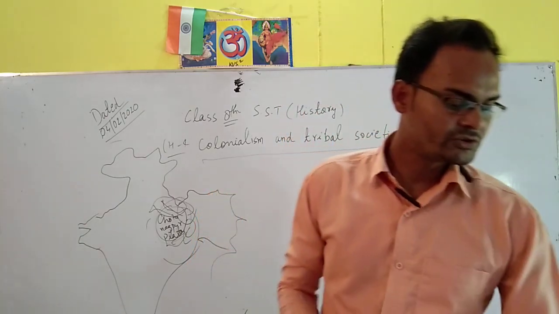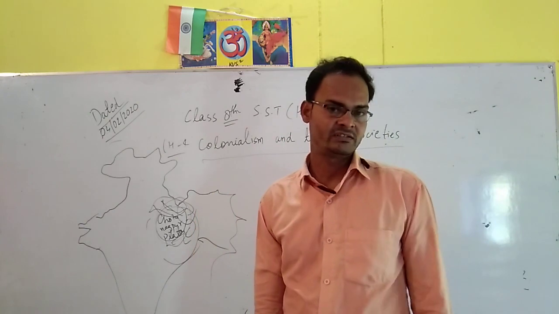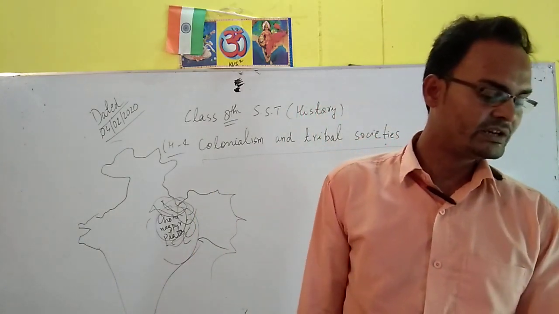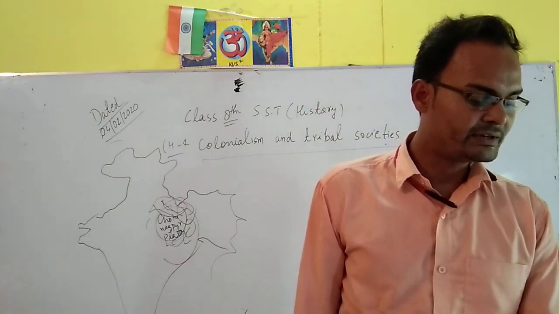And also the Chotanagpur Tenancy Act was passed in 1908, which banned forced labor in the tribal areas.